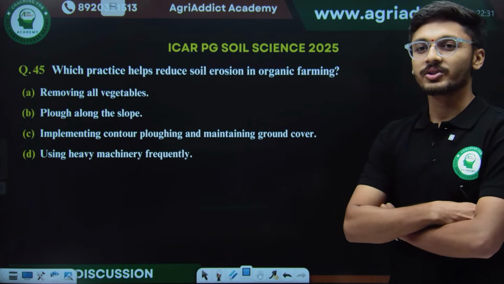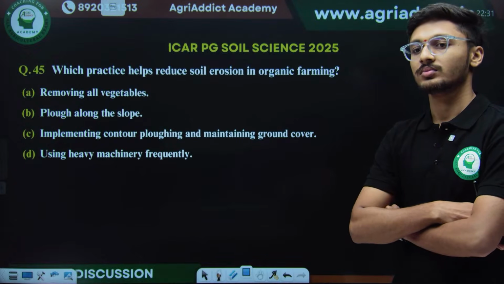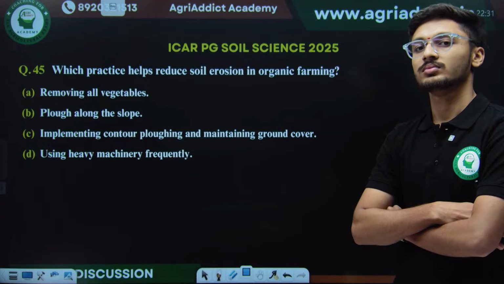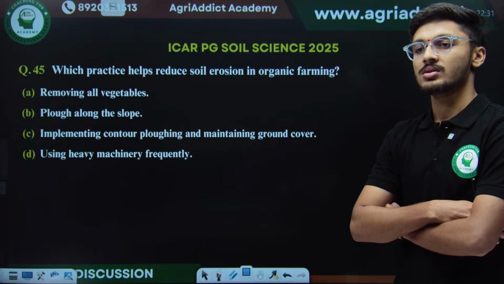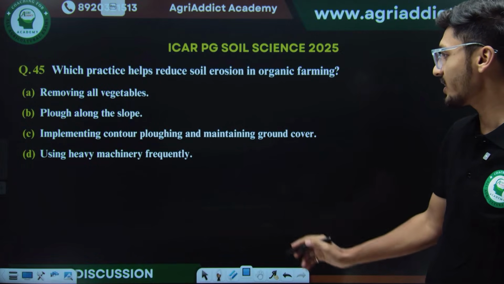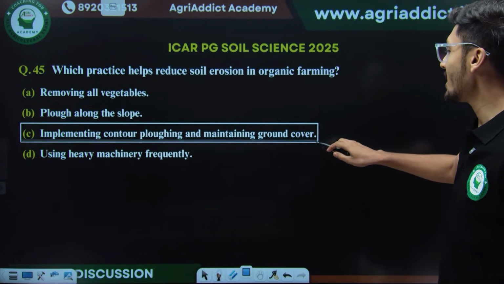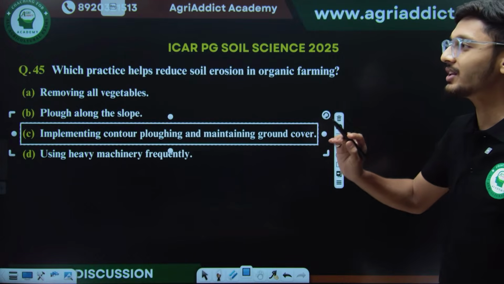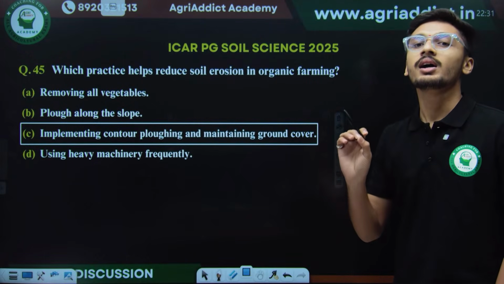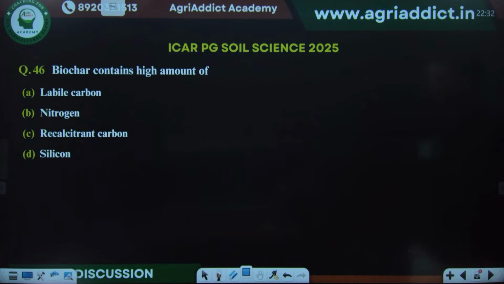What will be the correct answer for this question? Option C, yes, very good. Generalized, if we see, option C will be the correct answer. And this is a very general question. If such questions come in the exam, they should not go wrong at all. Solve it calmly, without getting confused, and score maximum. Then we have the next question.